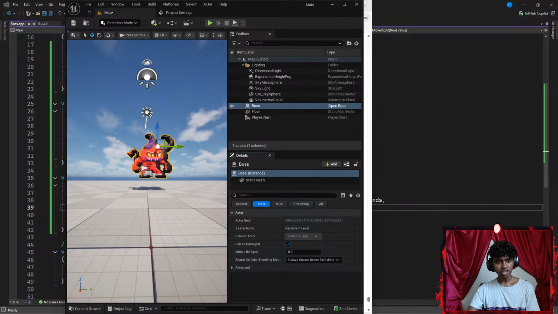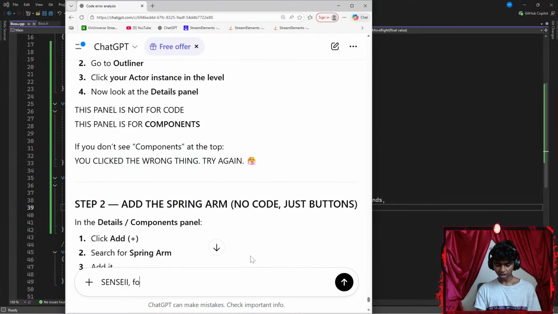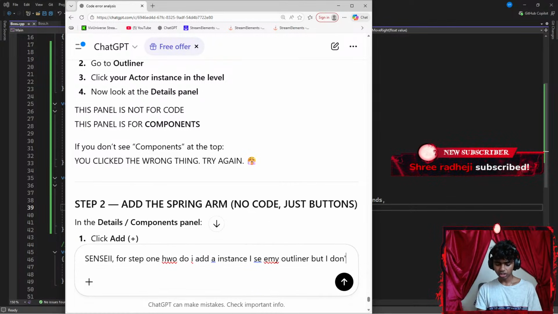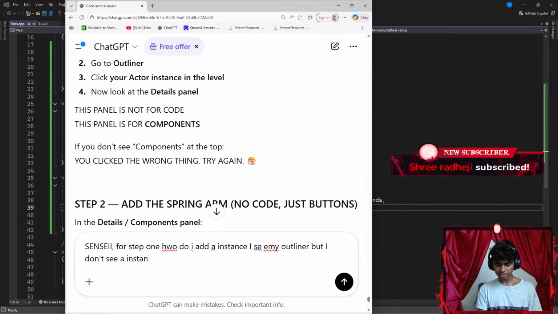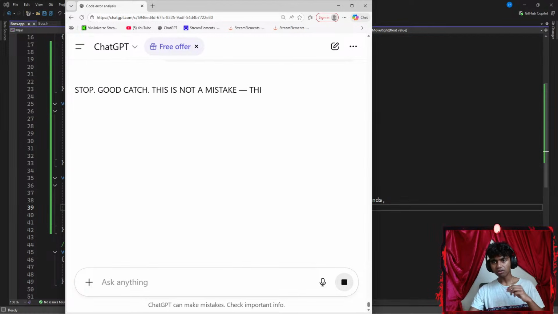Maybe I get Sensei slash ChatGPT back up here. Let's say something like, for step 1, how do I add an instance? I see my Outliner, but I don't see an instance. Okay, let's see. I think I'm going in the wrong place. Am I going in the wrong place?